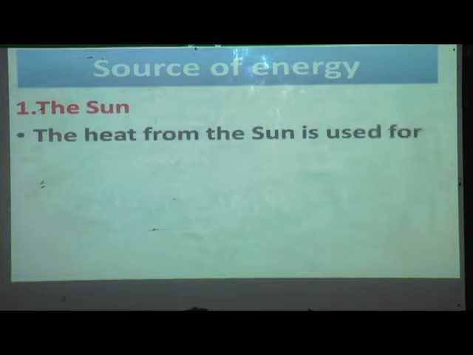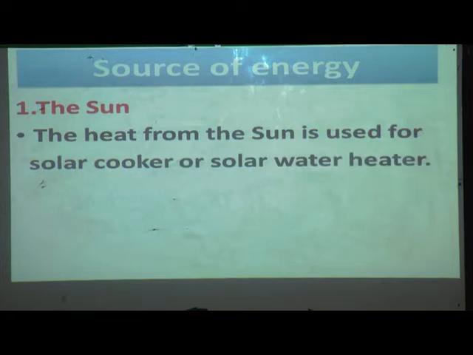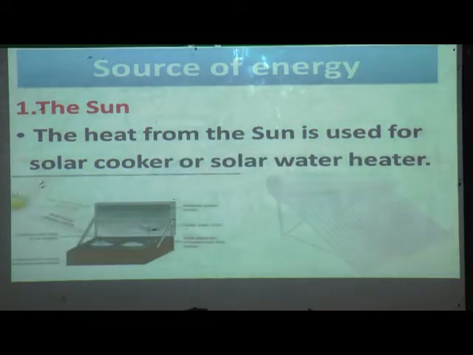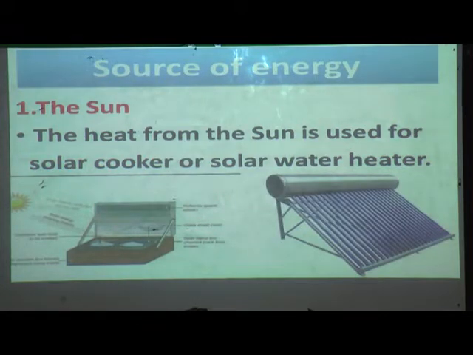The heat from the sun is used for solar cooker or solar water heater. Just now you have seen the energy of the sun can produce electricity, and it is helpful for cooking food and for water heater also. The first image is of solar cooker. With the help of solar cooker we can prepare food, and second picture is solar water heater. With the help of solar water heater we can heat the water.